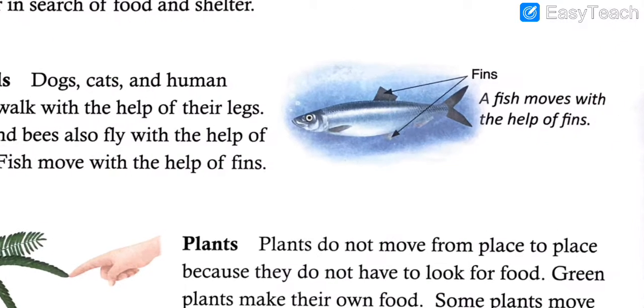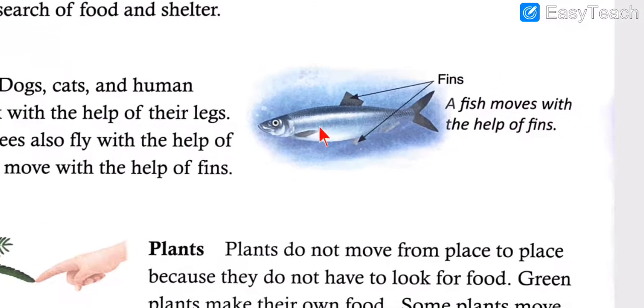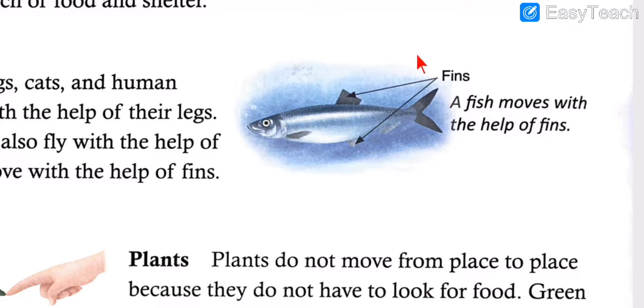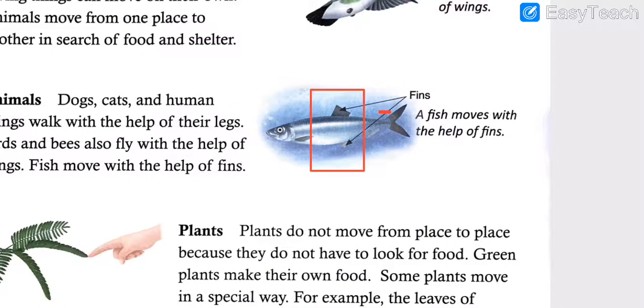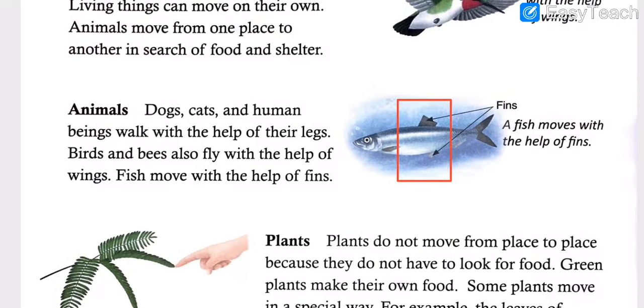Now I will zoom in on this picture to show it to you. Now you can see the fins, correct? It is labeled properly. So these are the fins with the help of which a fish swims in the water and moves from one place to another, in short, here and there. Now fish, have you seen fish walking on the roads, or have you seen fish flying in the air?